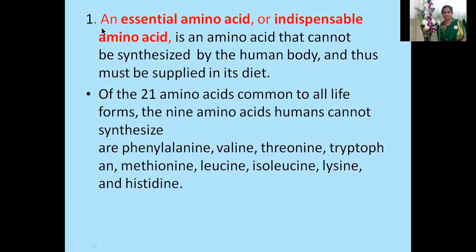Let us go to the first one, an essential amino acid or indispensable amino acid. Essential amino acid is an amino acid that cannot be synthesized by the human body. Thus, that must be supplied in its diet.